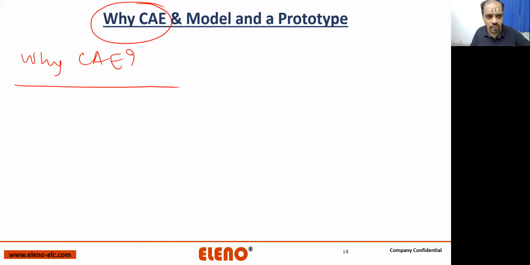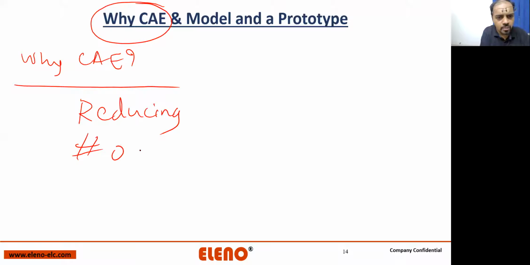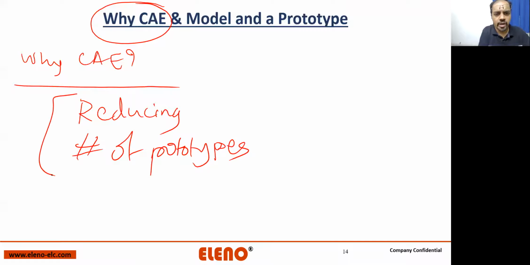It is going to save cost by reducing the number of prototypes. We cannot eliminate prototypes. We must have physical prototypes, but we should reduce their numbers to the bare minimum so that we are saving a lot of cost.